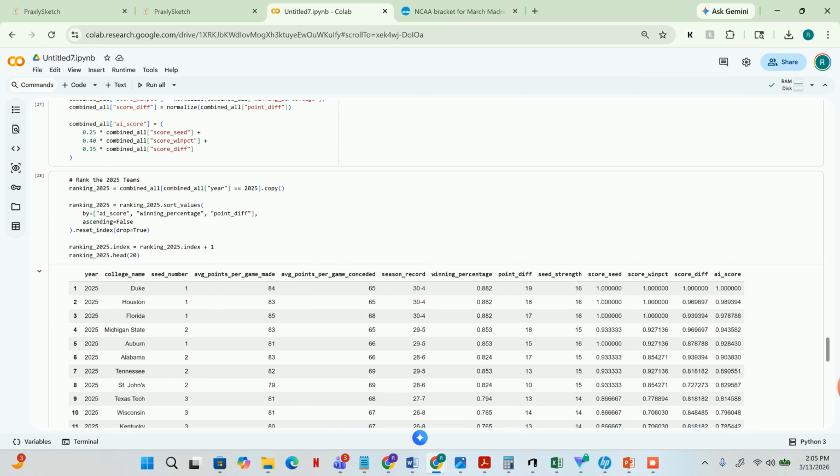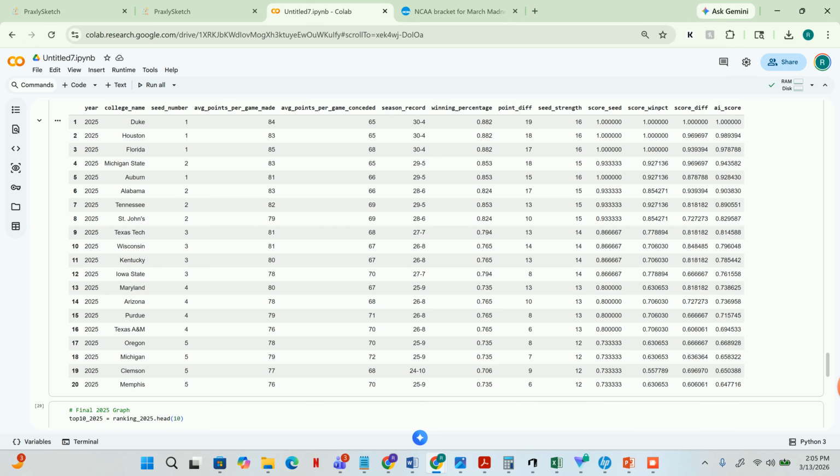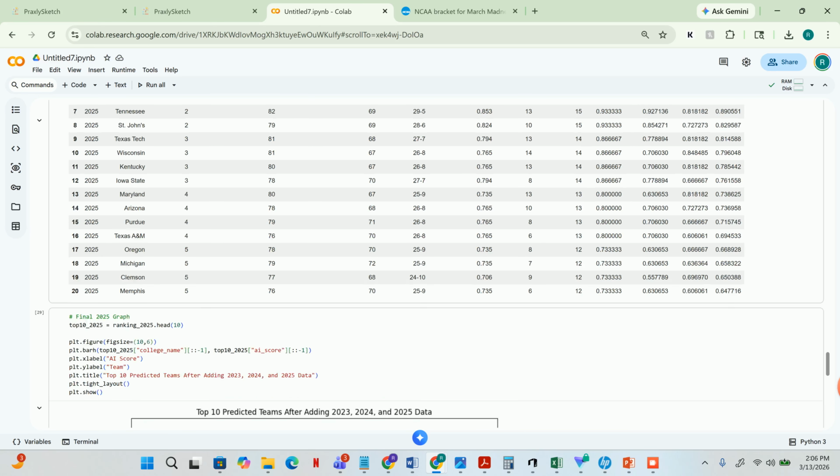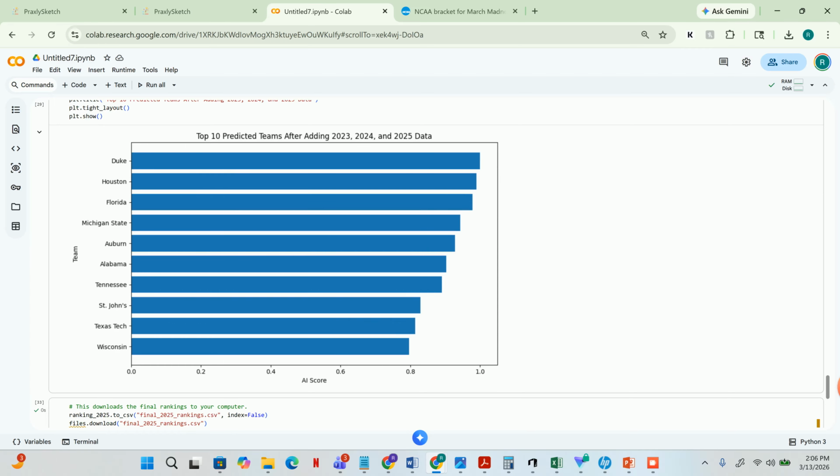And then we will finally add the 2025 data, which we can see changes the top 20. This table shows the top 20 teams using the 2023, 2024, and 2025 data. So now we have Duke as number one, Houston, Florida, Michigan, and we see that Purdue fell all the way to 15. Again, we have our visual for our top 10 schools: Duke, Houston, Florida, Michigan State, Auburn, Alabama, Tennessee, St. John's, Texas Tech, and Wisconsin.